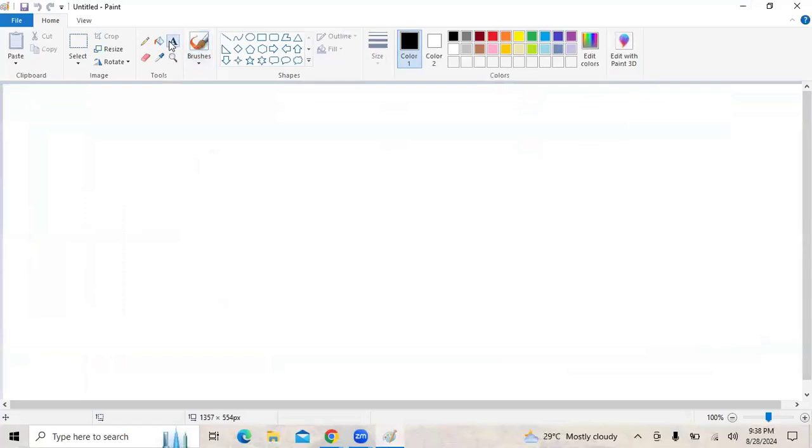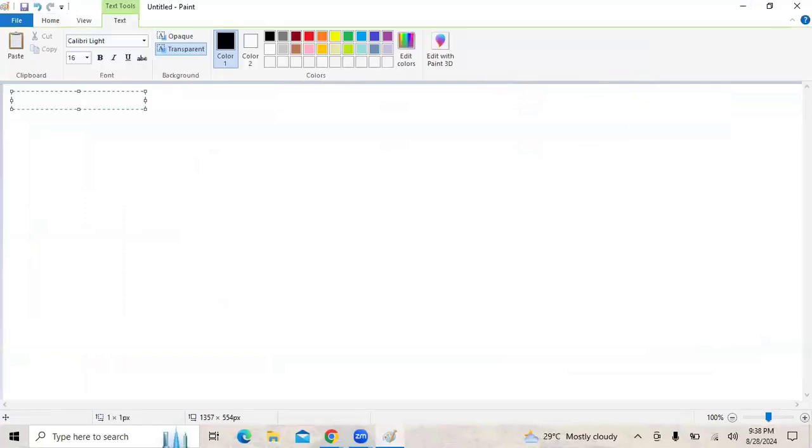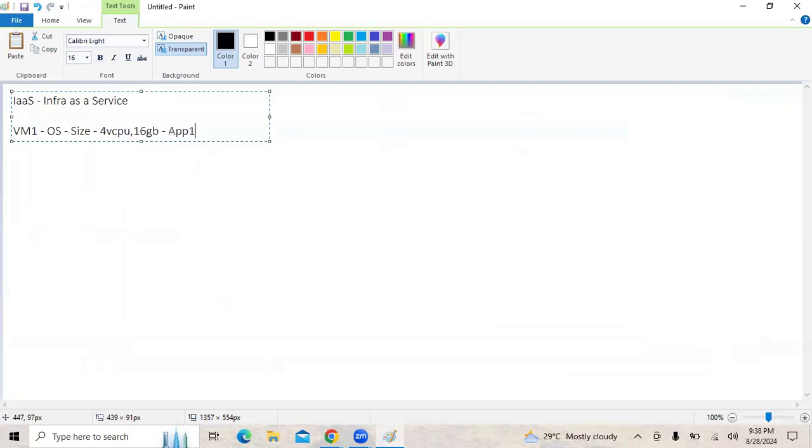Another method of deploying the application is using infrastructure as a service. Using infra as a service, we can deploy the application, right? How? We can create a virtual machine. This will have an operating system. This will have a size. And in this machine, we can deploy the application.